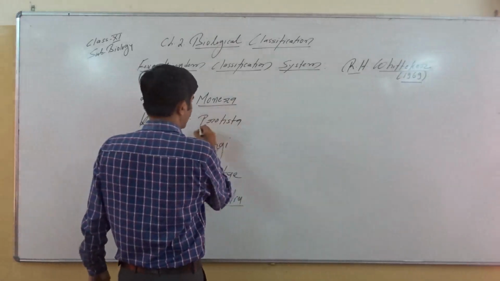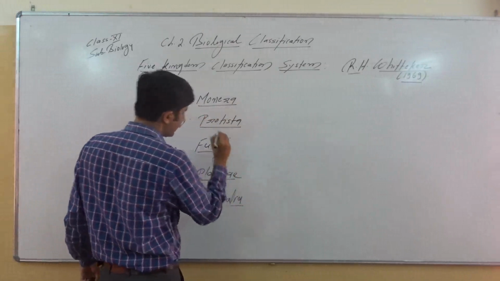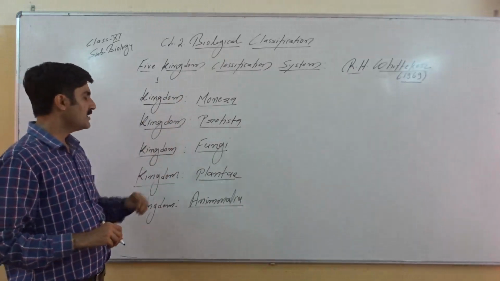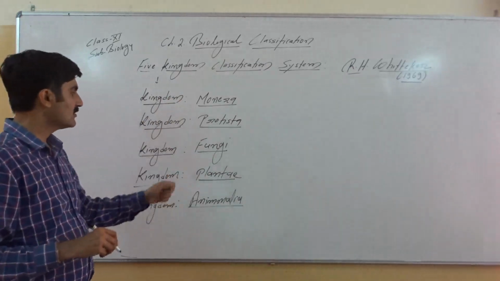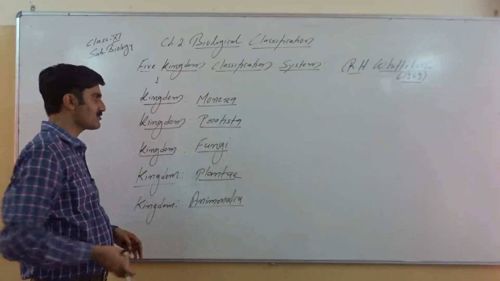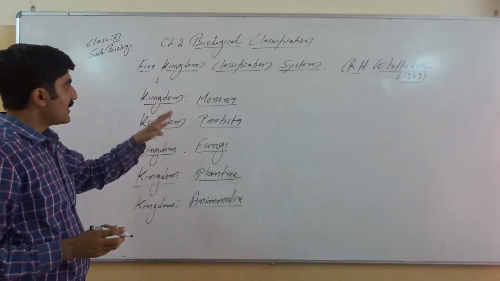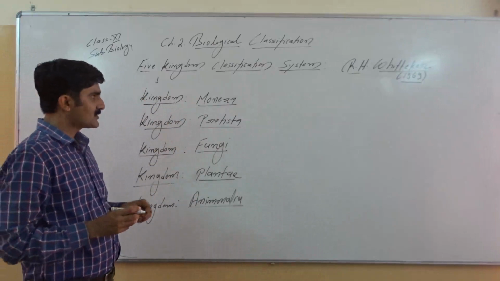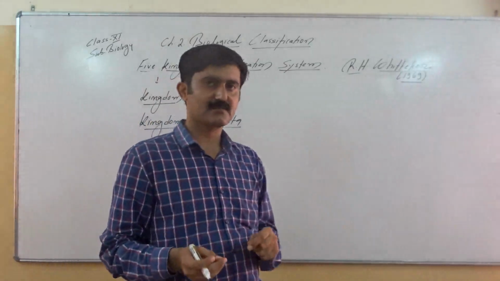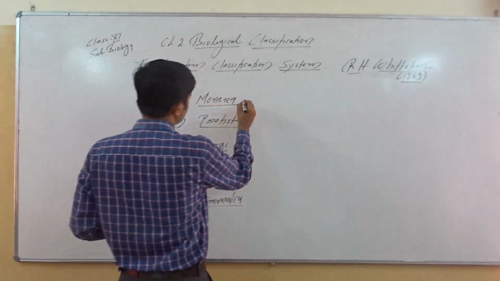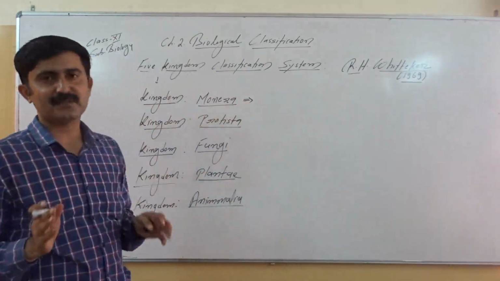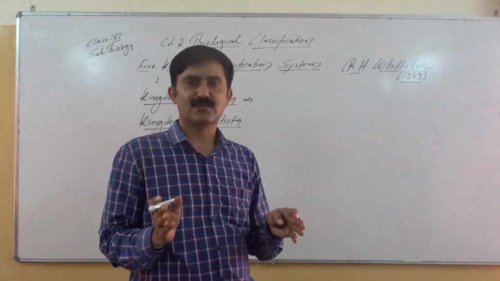We must remember these five kingdoms in this sequence only, because in kingdom Monera the most simple and primitive organisms are included, and as we move to the Animalia, these organisms show advancement also. So to classify all organisms into five major groups, he used the basis that we have just now discussed. If you look into the first kingdom Monera, Monera is the kingdom where he kept all prokaryotes.